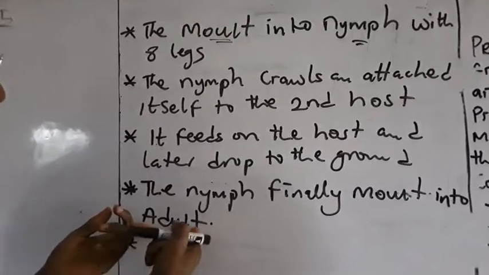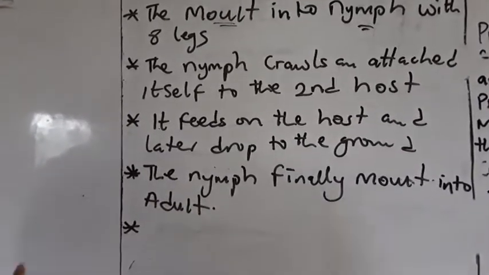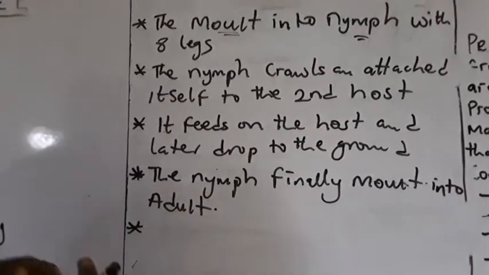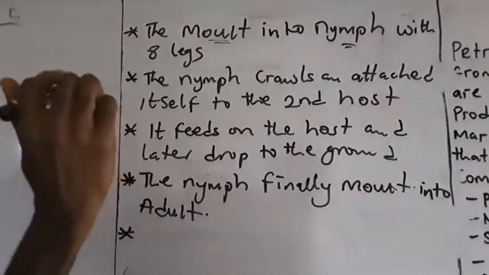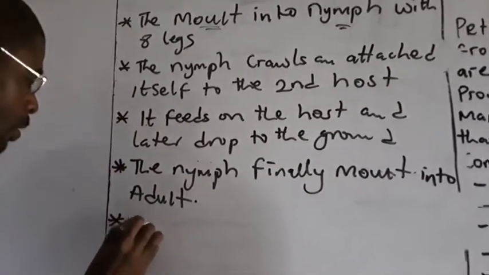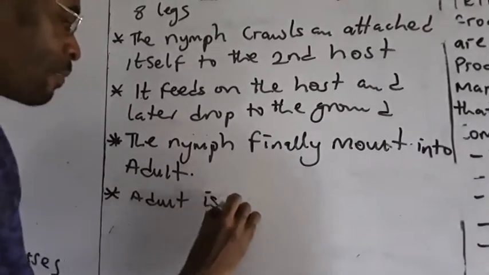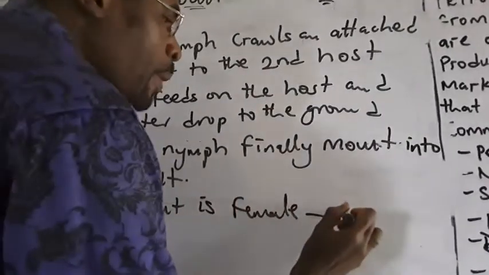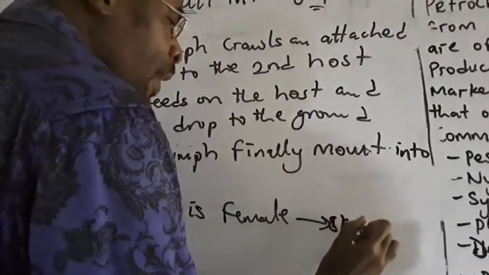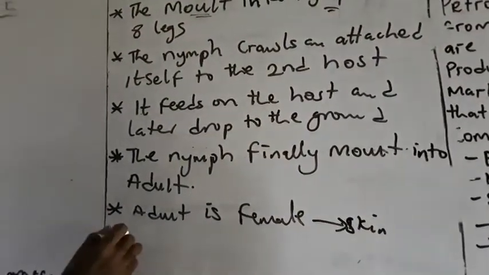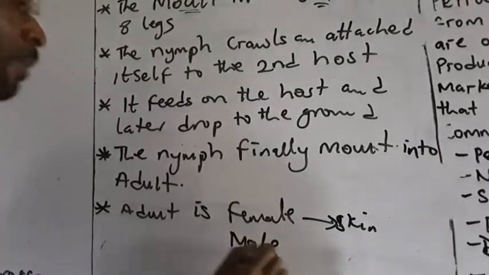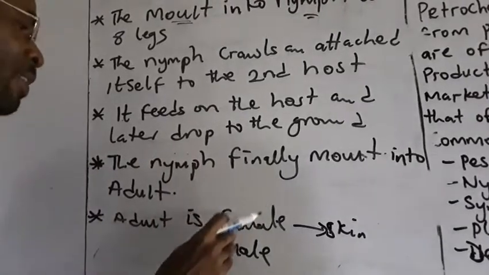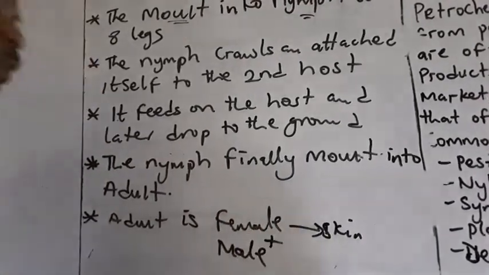So this is an adult tick, and this adult tick will now attach itself again. If an animal goes there to feed, the adult tick will attach itself to the body of the animal. Now, a very important thing happens. If the adult is a female, it will attach itself permanently on the skin of the animal to suck blood. But if the adult is a male, the male will be walking around the body of that animal in search of a female. When he sees the female, that means mating will occur.